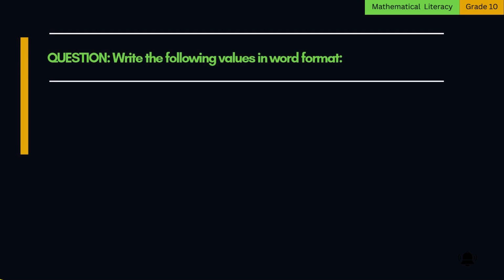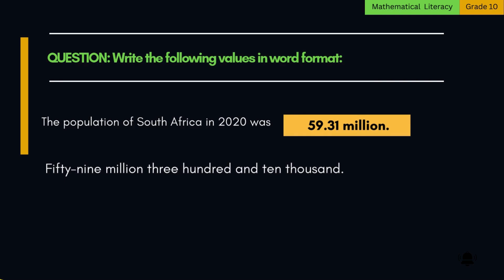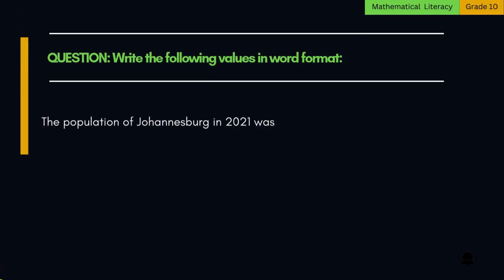Mathematical Literacy Grade 10. Write the following values in word format. 1. The population of South Africa in 2020 was. The word format of the above value is 59,310,000. 2. The population of Johannesburg in 2021 was. The word format of the above value is